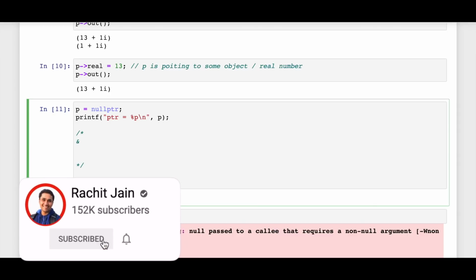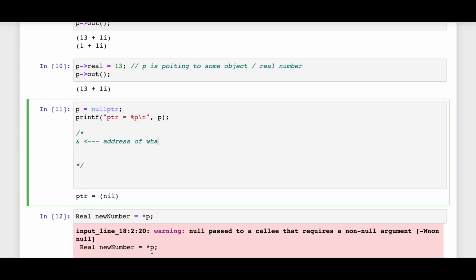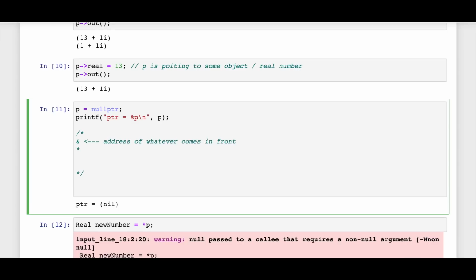So you remember this operator, this gives you the address of whatever comes in front of it, right? Then we had this operator. What does it do? It's used in dereferencing the value being pointed to by the pointer, right?